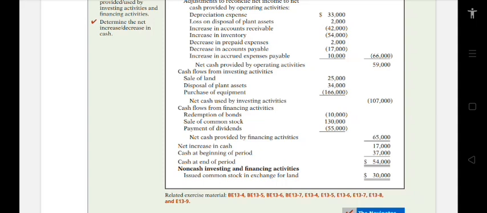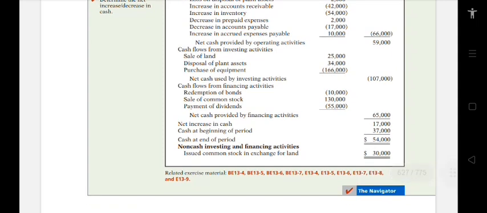Increase in accrued expenses payable, $10,000. Then the total for this is negative $66,000. So net cash provided by operating activities was $59,000. Next, for the cash flows from investing activities, sale of land, we have $25,000.